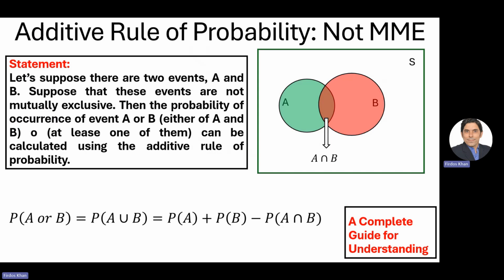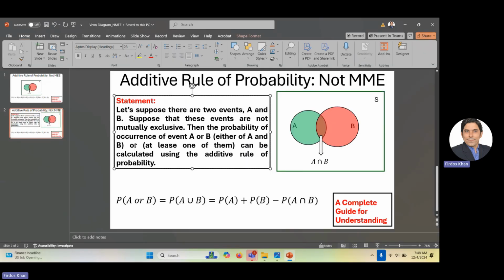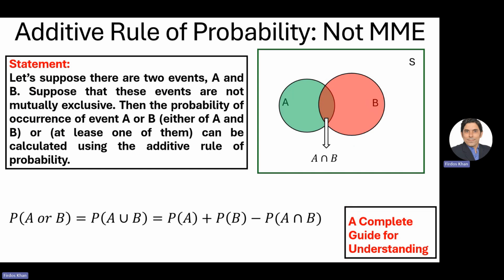Suppose that these events are not mutually exclusive, so that means there is a common point here, they are occurring together in some ways. The probability of occurrence of event A or B, or at least one of them, is the general statement which we use in the additive rule of probability. At least one of them can be calculated using the additive rule of probability. The main thing is to understand this point. This is just the sum of the probability of A plus the probability of B minus the probability of A intersection B.